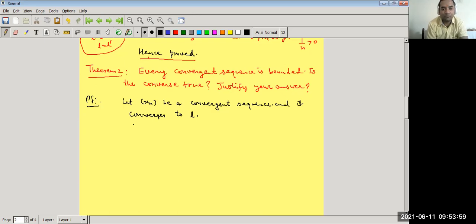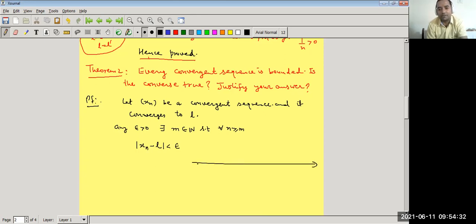Since by the definition of convergence, for any epsilon greater than 0, there exists a positive integer m, or we can say m belongs to N, such that for all n greater than or equal to m, mod of xn minus L is less than epsilon.